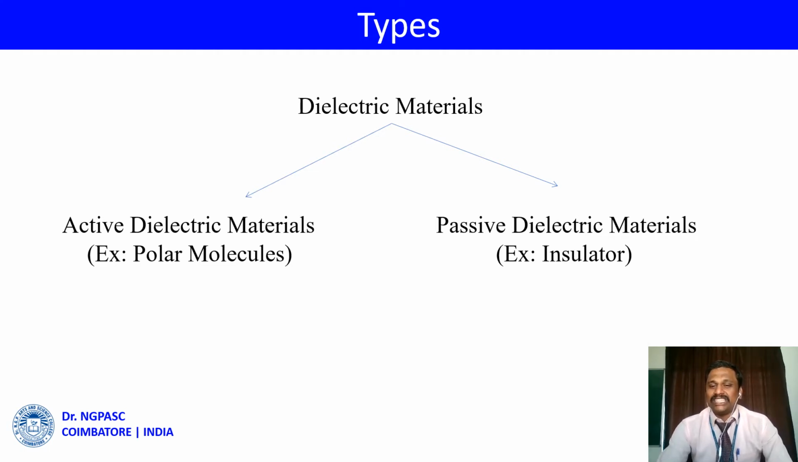Similarly, the passive dielectric material is nothing but a material that does not store any charges whatever field we apply, which is known as passive dielectric material. Here the examples are simply insulators. So here we can understand the clarity between the meaning of dielectric material and insulator.